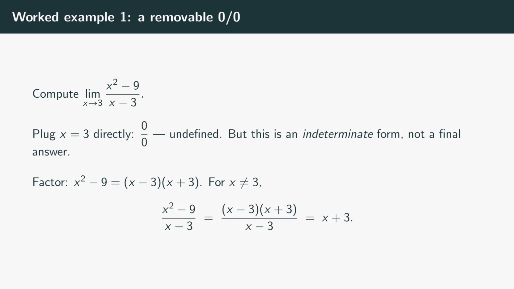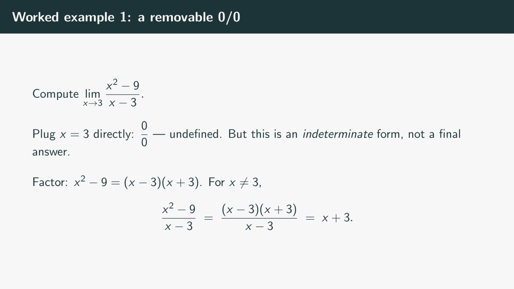The classic first example. Compute the limit as x approaches 3 of x squared minus 9 over x minus 3. The instinct is to plug in. Plug in x equals 3 and you get 0 over 0, which is undefined. Game over, right? Not quite. Undefined and indeterminate aren't the same word. 0 over 0 is the algebra telling you it hasn't done enough yet, not that the answer doesn't exist.